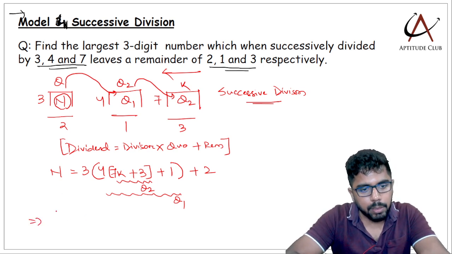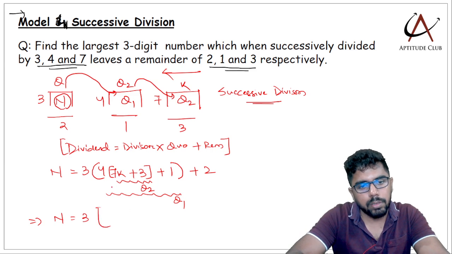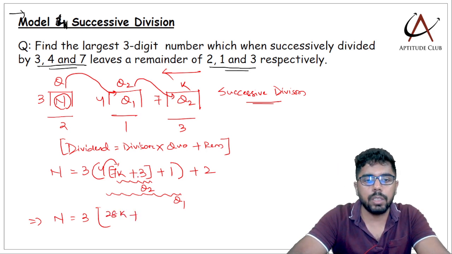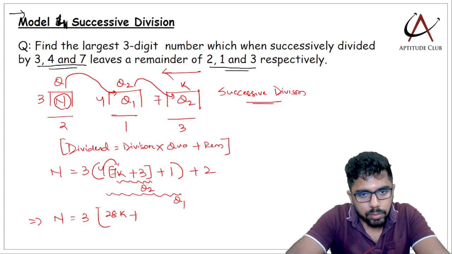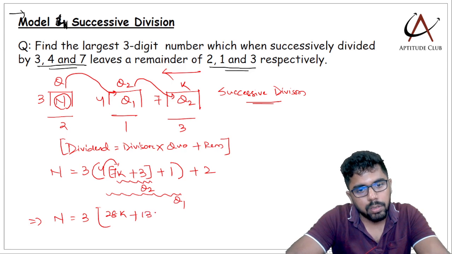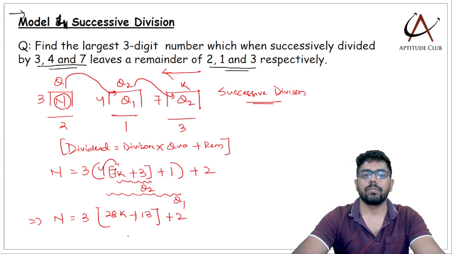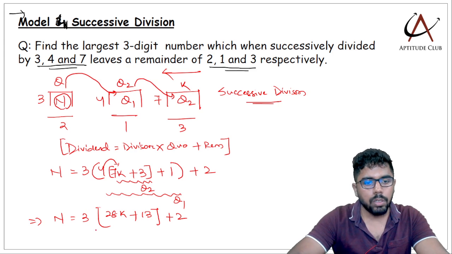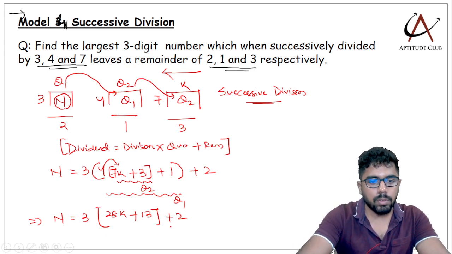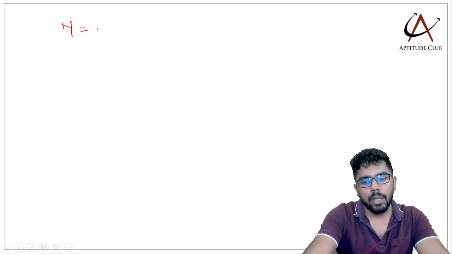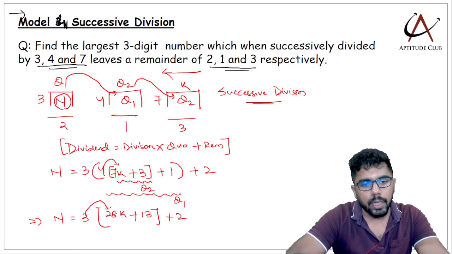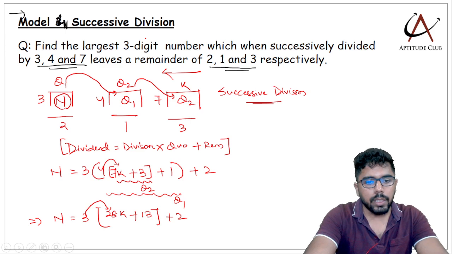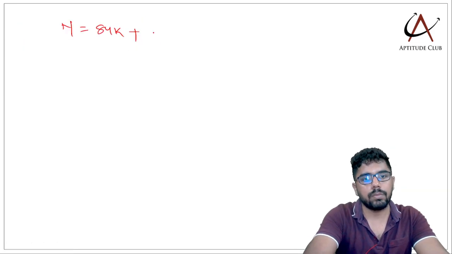Now if I elaborate this step, n is 3 times, let's open the bracket, 4 into 7, it is 28k plus 4 into 3, 12 plus 1, 13 plus 2. Now 3 will be multiplied, so I'll get n as 3 into 28, 84k plus 3 times 13 is 39 plus 2, 41.